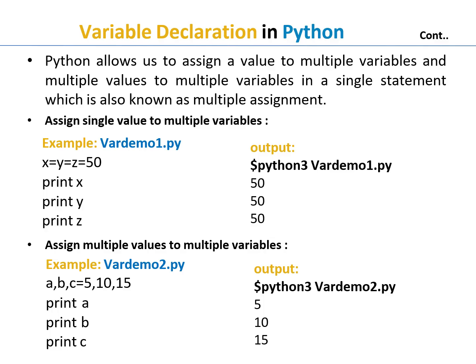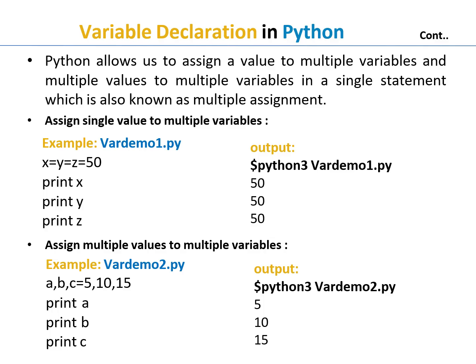Here x = y = z = 50. Then print x, print y and print z. Here a single value is assigned to multiple variables. The multiple variables are x, y, z. The single value is 50. The 50 is assigned to multiple variables. The output of print x is 50, print y is 50, and print z is 50. The multiple variables are assigned a single value.